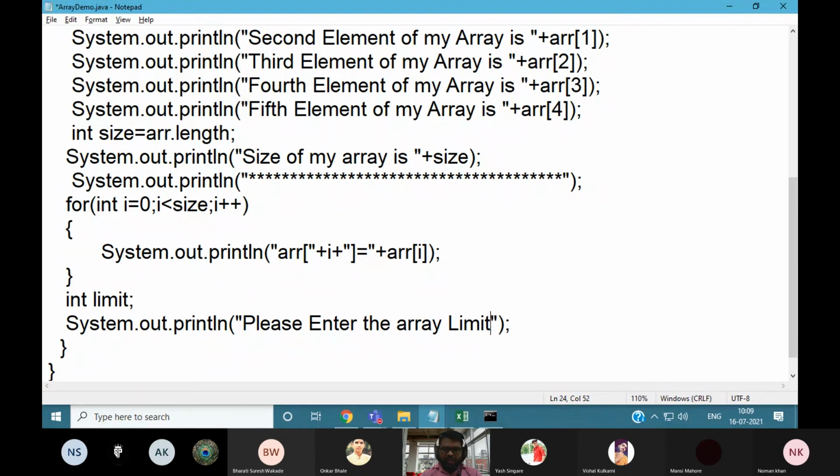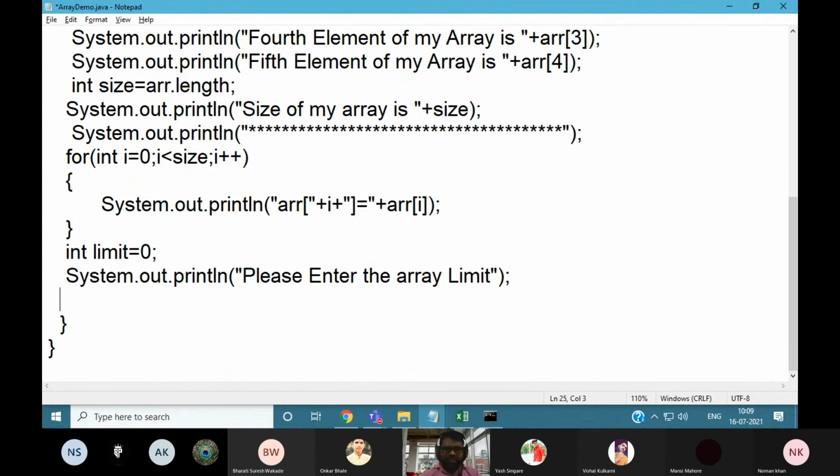Okay, so dynamically we can create the array size. By default we initialize the value as 0, and according to whatever value is given, we initialize your array. So you can say int my array square bracket equal to new int, whatever the size or limit is given by the user.